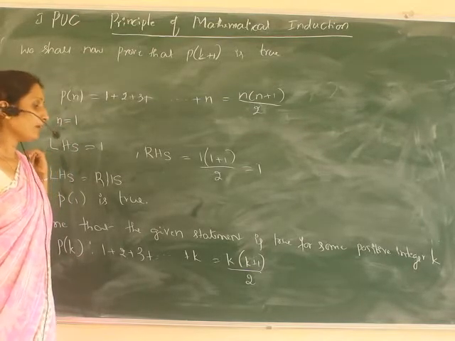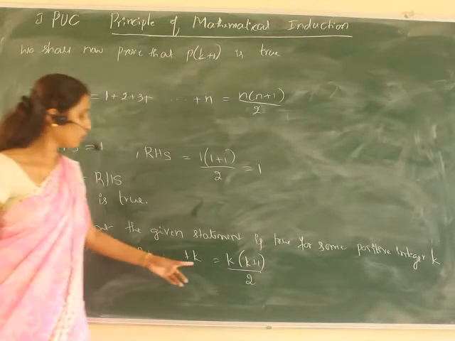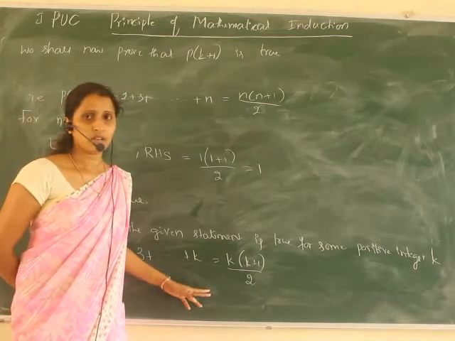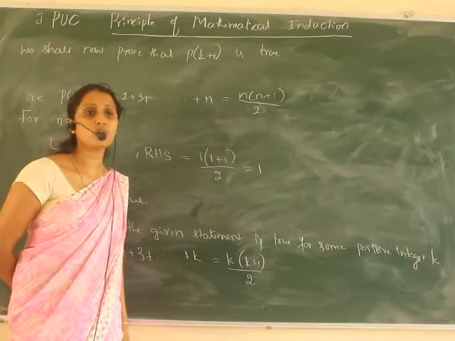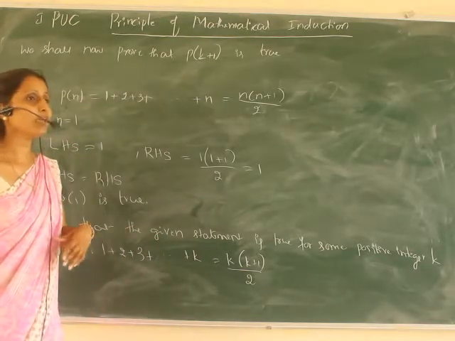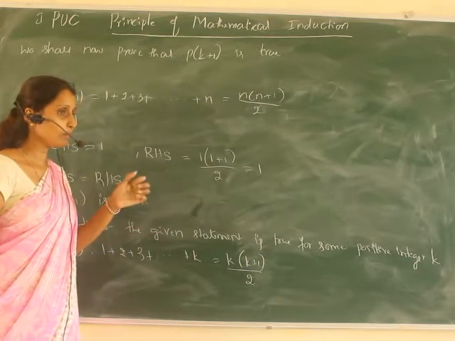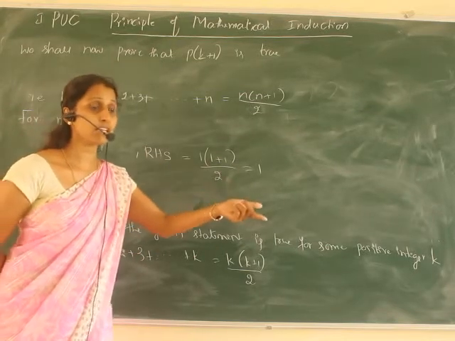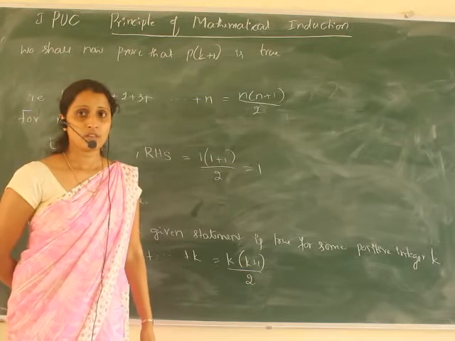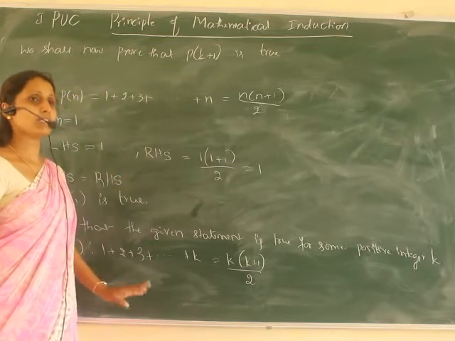You may ask, why prove that this is true for k plus 1? Directly we can write it. But we don't know whether, if k is true, k plus 1 is true or not. We have to check. When I push the kth tile, I have to check whether the k plus 1 tile also falls or not. So directly I cannot write that k plus 1 is true.